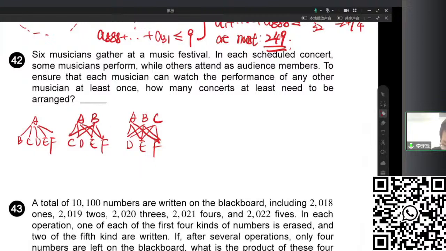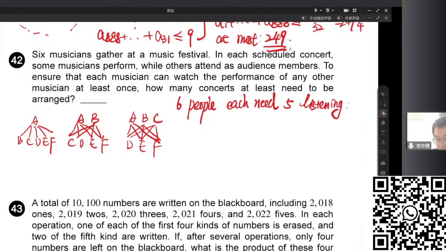we have 6 musicians, and we treat one person listening to another as one listening. So we have 6 people, and each needs how many times of listening? Listening to the other 5. Need 5 times of listening. Which means totally we should arrange 6 times 5, so totally we have 30 times of listening.